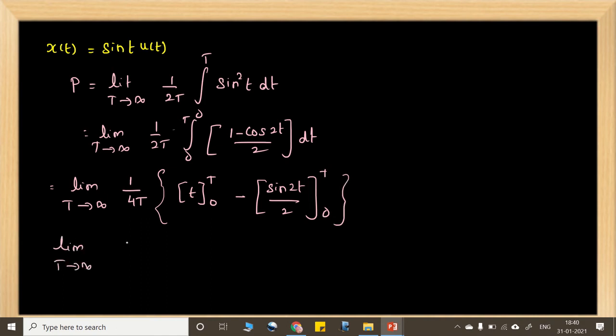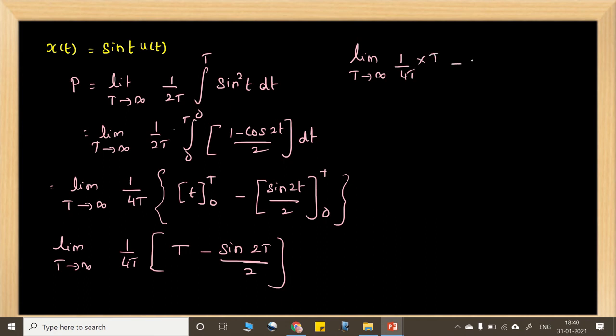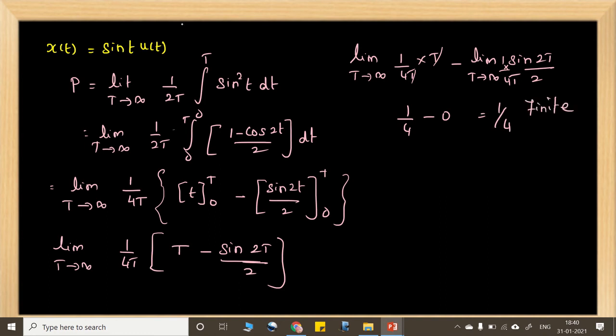Limit t tends to infinity 1 by 4t into t minus limit t tends to infinity sine 2t divided by 2 into 1 by 4t. When you apply limit as infinity here, you will be getting 1 by 4 minus 0. So power is finite here. So this one is a power signal.